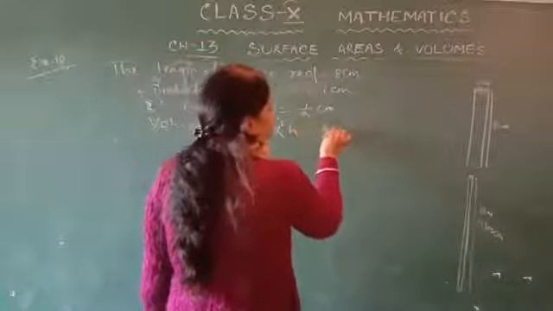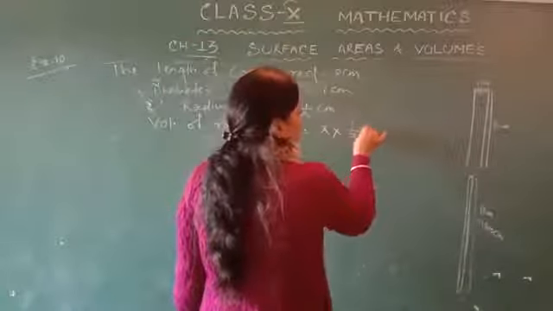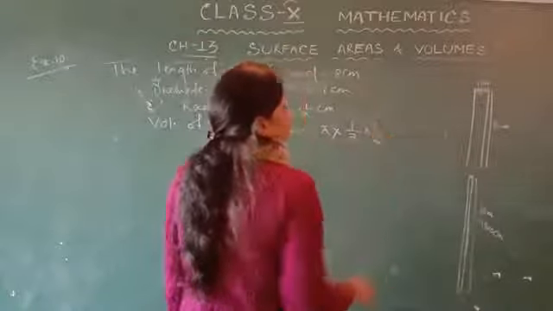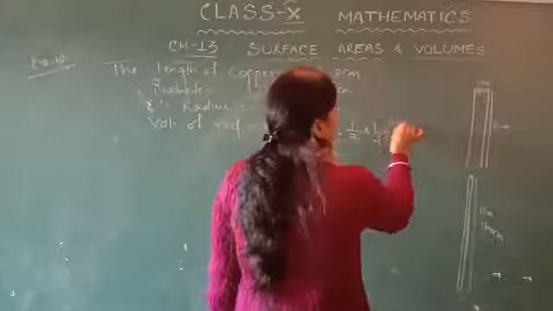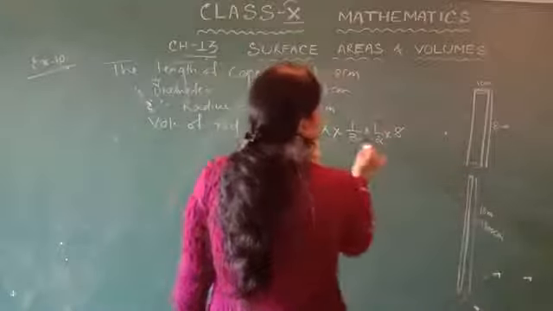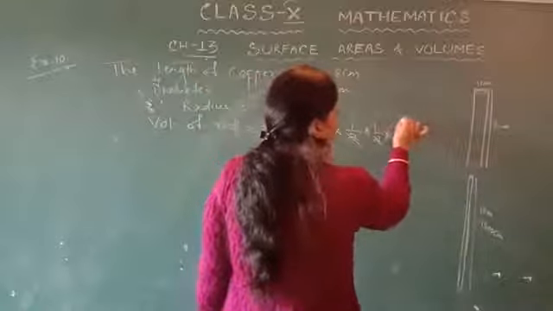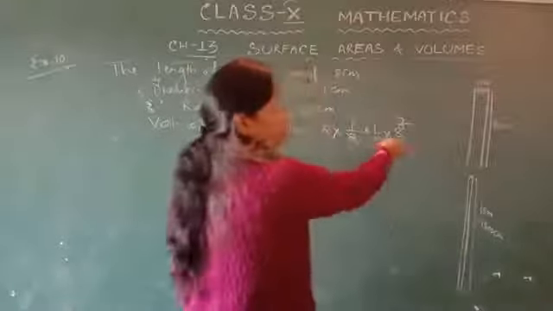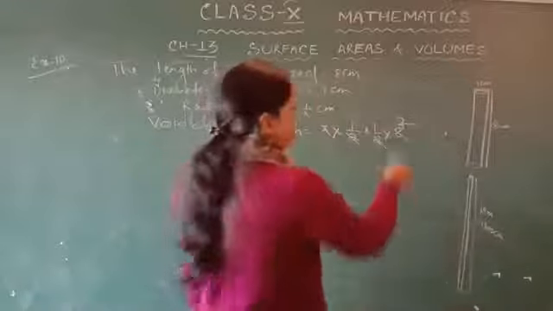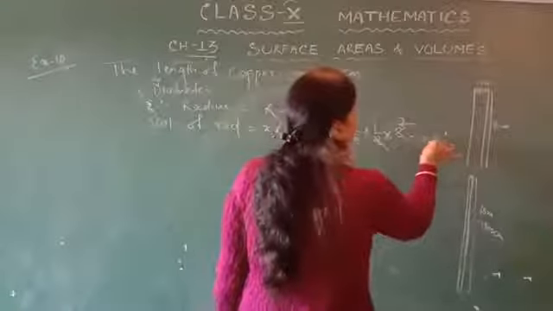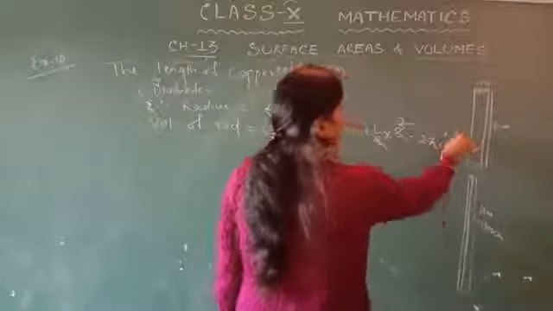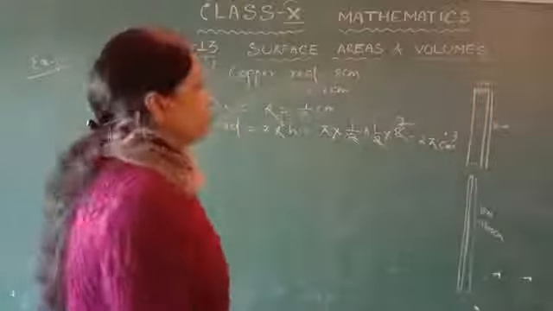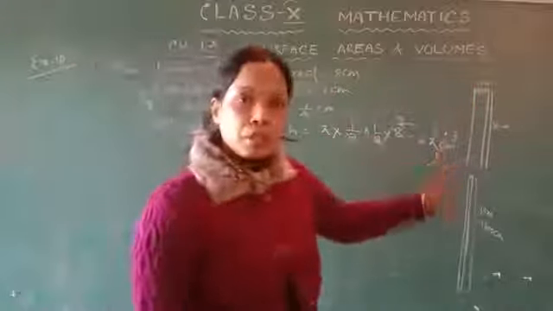So that is pi into 1/2 into 1/2 into 8. Here the 2s cancel, 4 divided by 8 is 2, so that is equal to 2 pi centimeter cube. This is the volume of the copper rod.